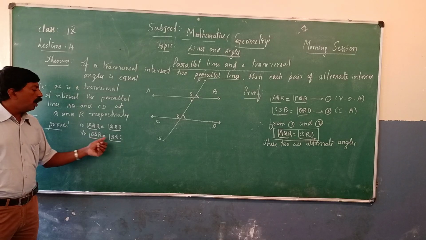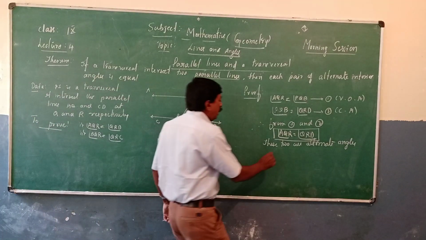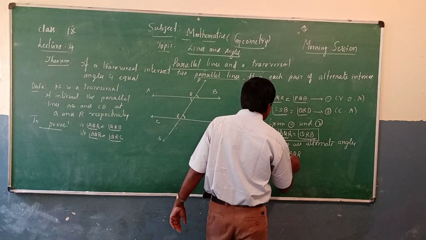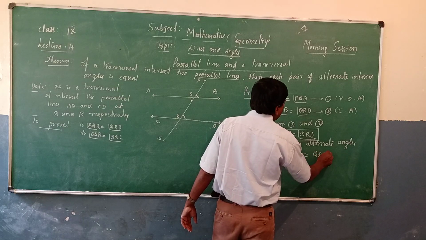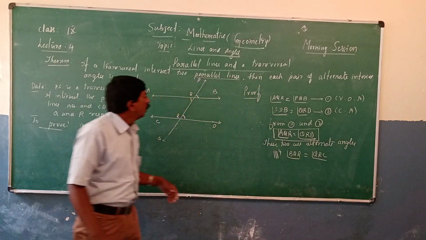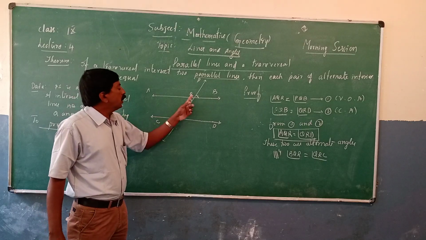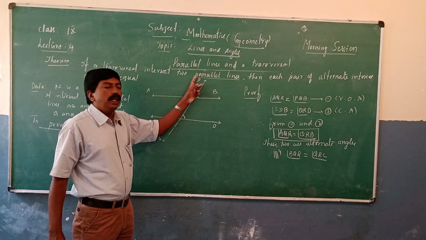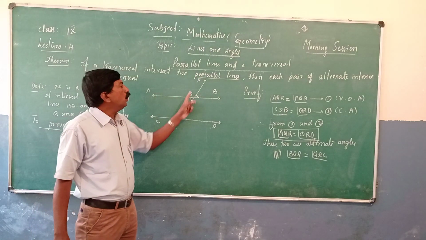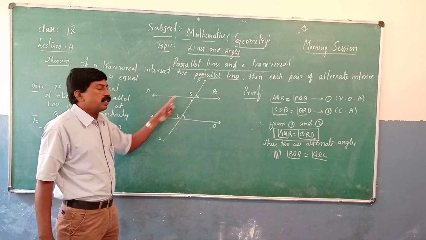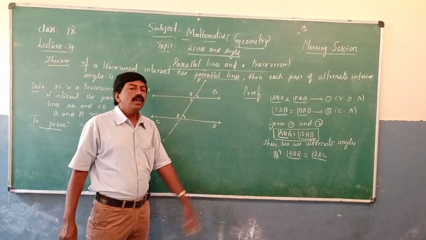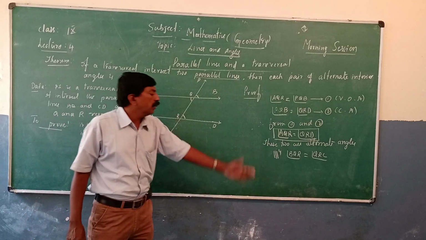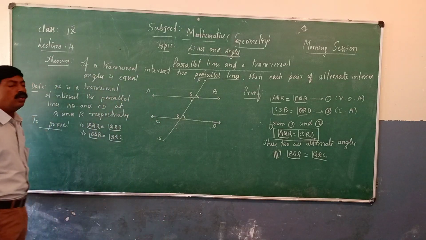How to prove BQR and QRC? Similarly, BQR is equal to QRC. You need not necessarily go for R's. Or you can take BQR is equal to AQP, vertically opposite angles. AQP is equal to QRC, corresponding angles. Therefore, from 3 and 4, those angles are also equal. It is not necessary to do it directly. Similarly, BQR is equal to QRC.